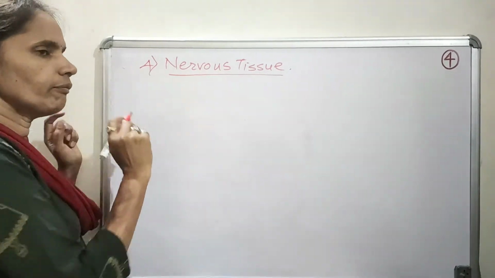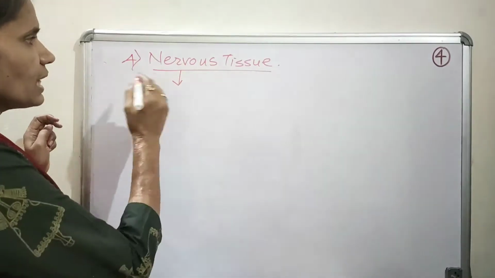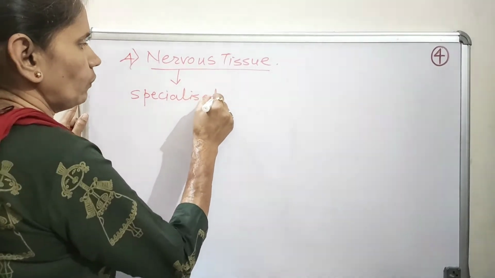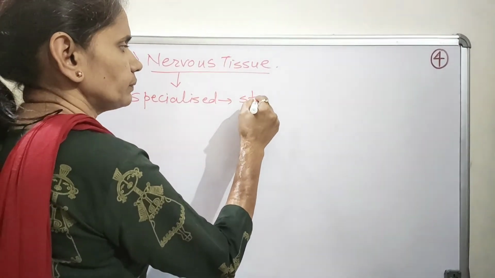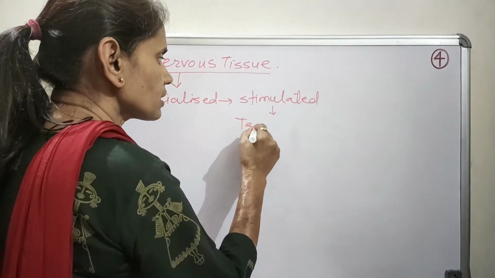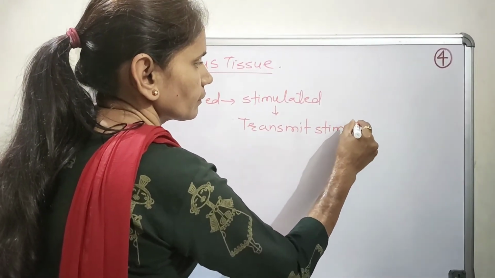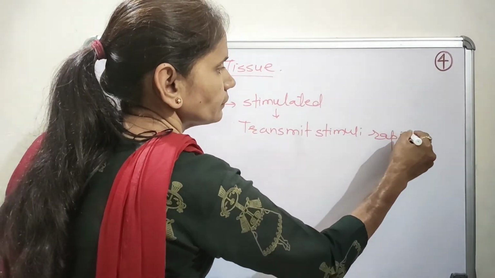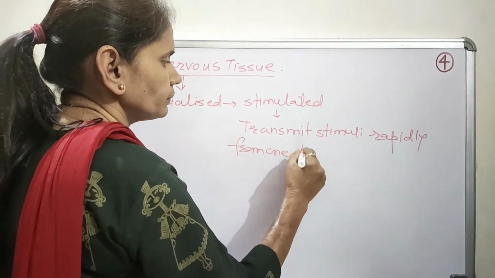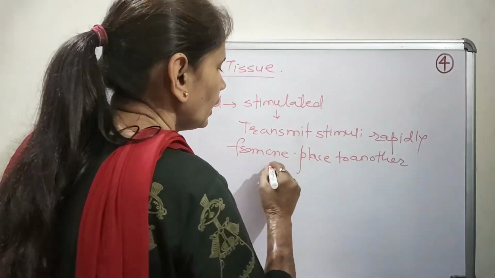Now we know that every cell has the ability to respond to stimuli. The cells of nervous tissue are specialized for being stimulated, and they transmit the stimuli rapidly from one place to another within our body.